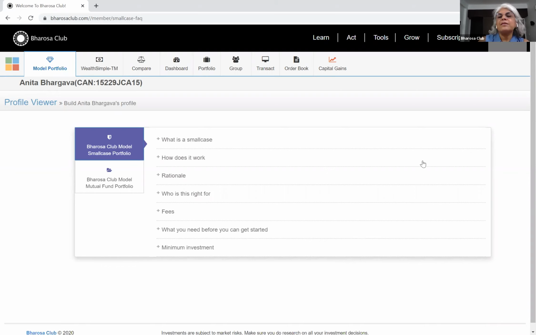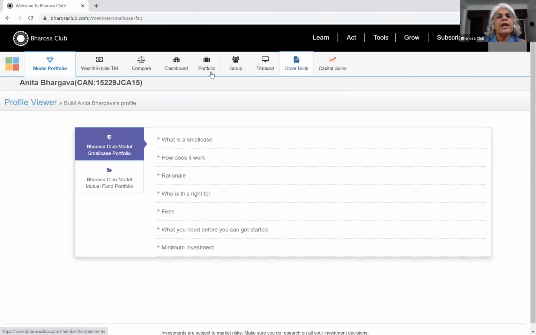So this is basically the model portfolio. Like I said earlier, please go and read all the blogs, etc., to feel comfortable with the choice that you're making. Now, whether you're a new investor or an existing investor, it's good to see how the funds that you're holding or planning to invest in are doing compared to others in the same category.